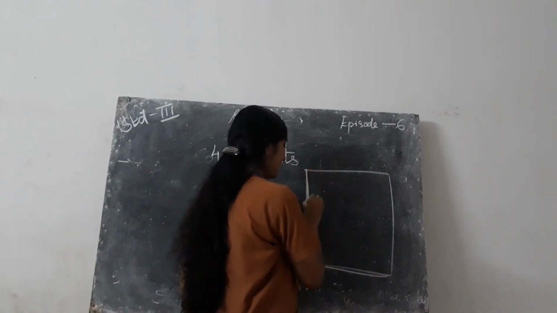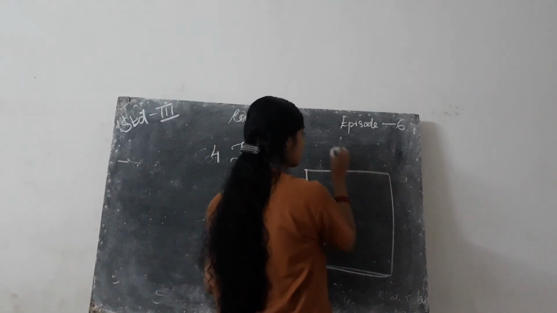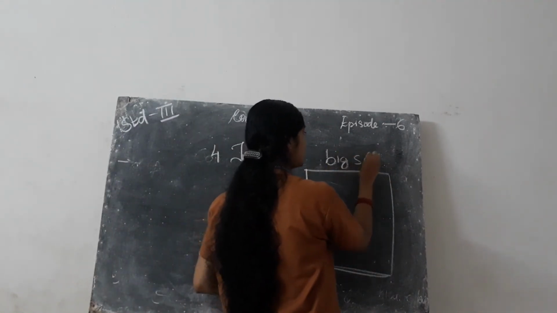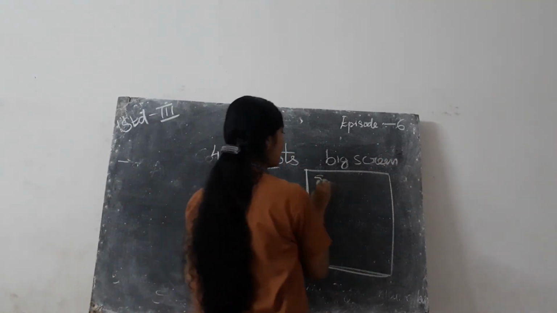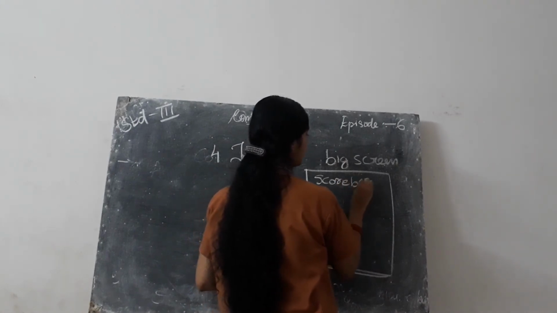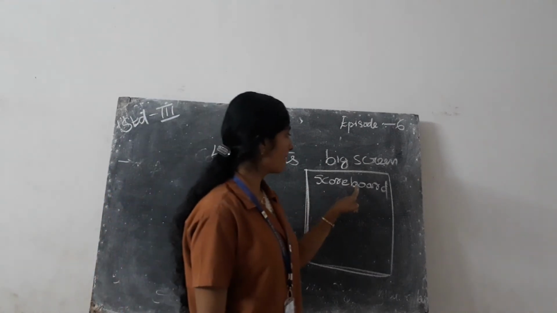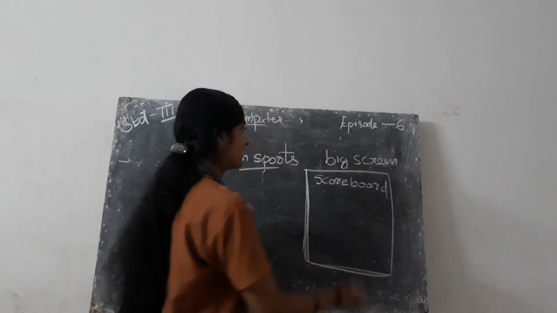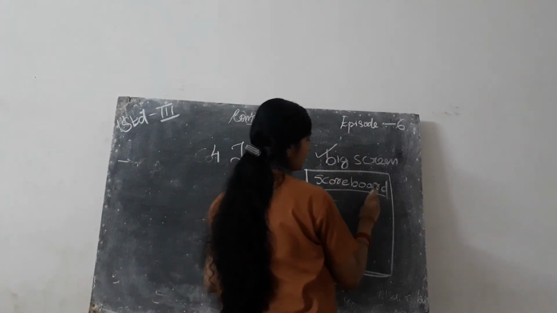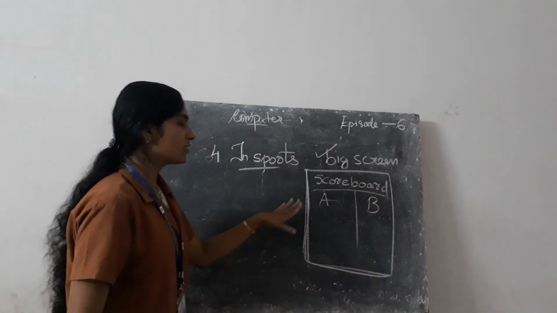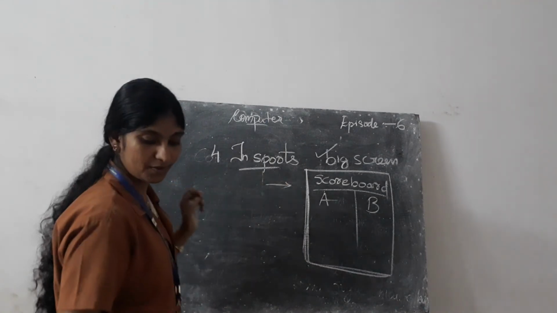We know in our stadium, during the match, there is a large big screen, and that big screen displays a scoreboard of that match. Scoreboard, spelling S-C-O-R-E, B-O-A-R-D. This is the big screen and scoreboard of Team A and Team B. This scoreboard is controlled by a group of computers.